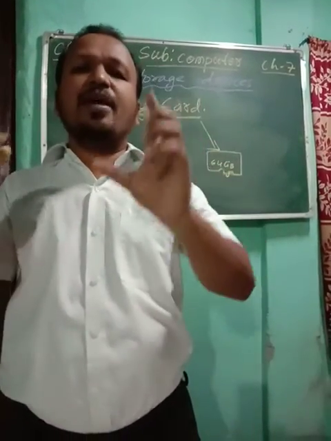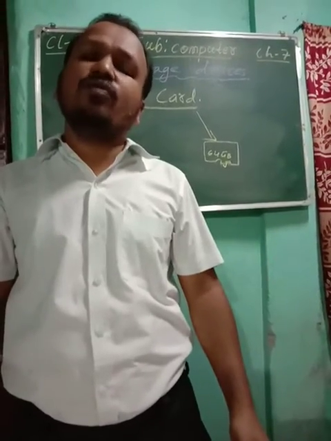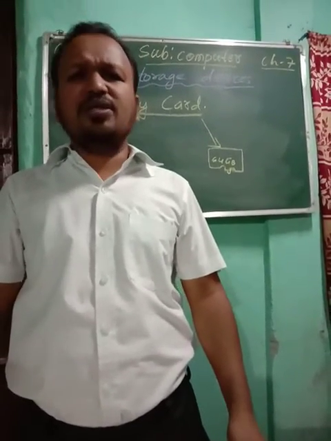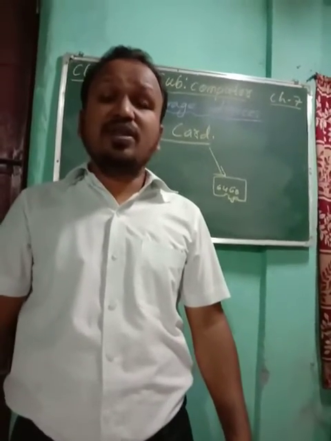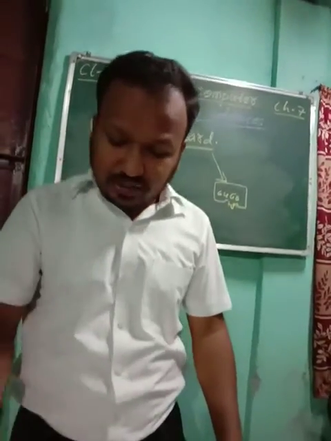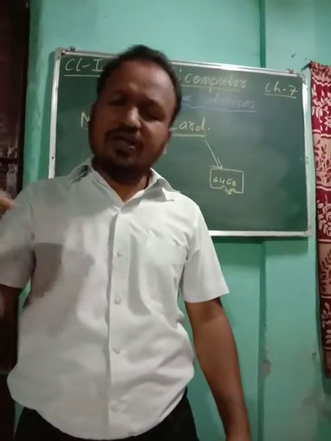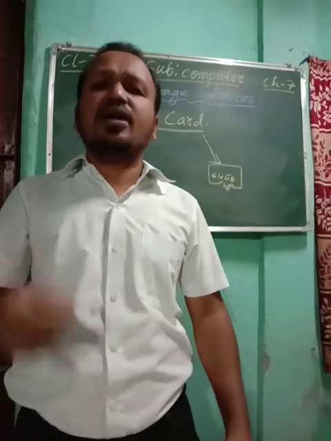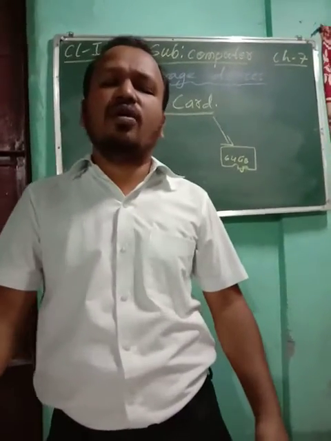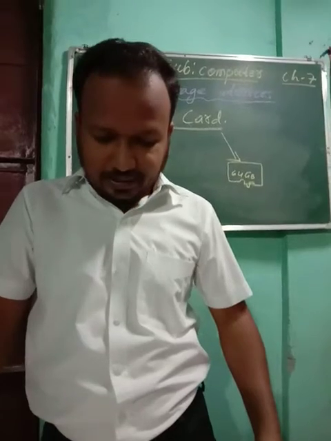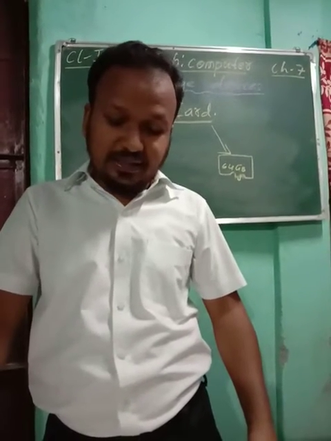Even in digital camera also, children, you know digital camera. With digital camera you can click photos, you can take videos. Suppose today birthday is there, you will click photos, you will take birthday photos. So in digital camera also, this memory card is installed. You have to put the memory card, then only these photos and videos will be recorded in your memory card. So it is used to store data in mobile phone and digital camera.